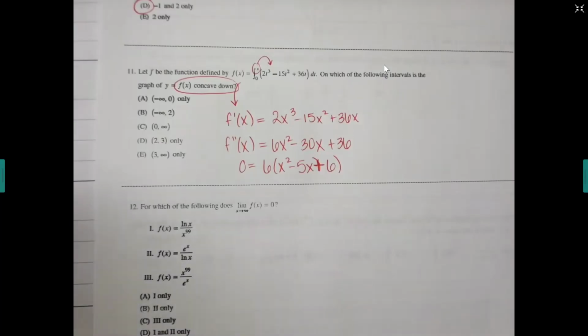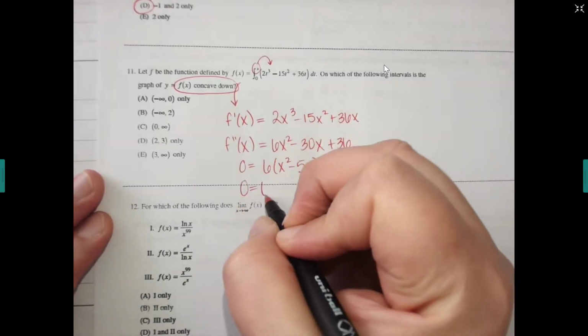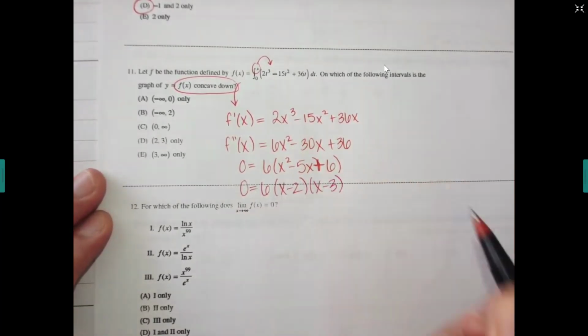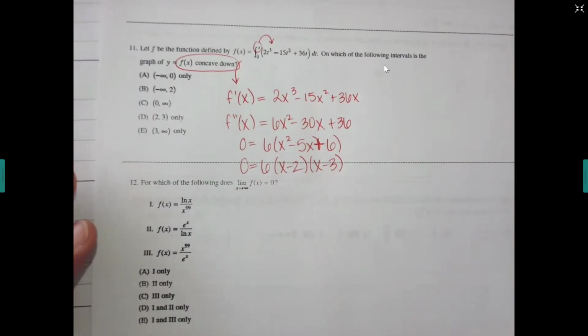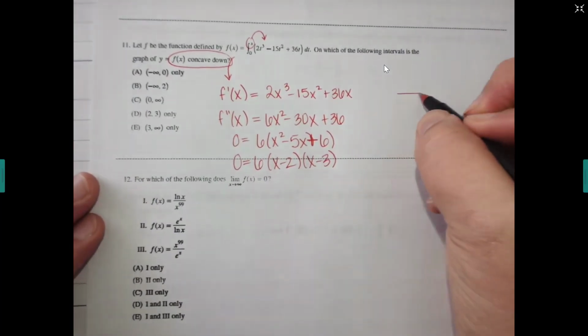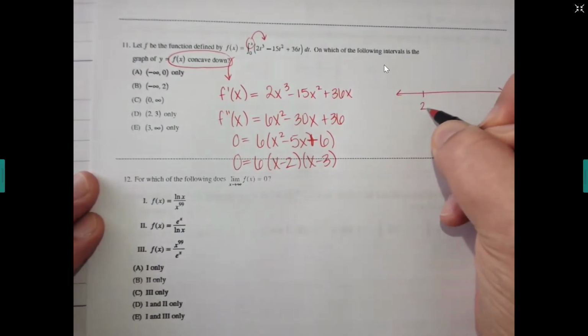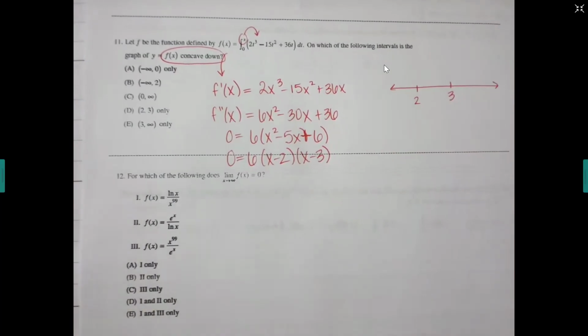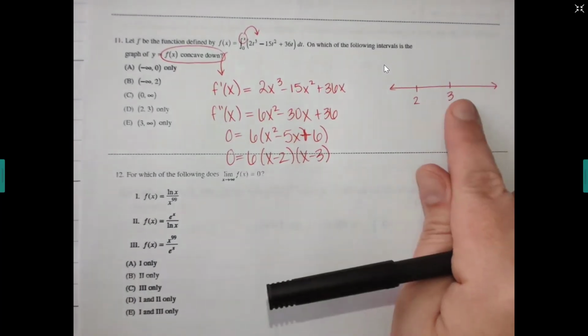So what do I want? 2 and 3. Very good. Now it'd be a minus 2 and a minus 3. Okay, but remember, if that third number is a plus, your signs have to match. So number line it over here. 2 and 3 go on your number line. Should I include a 0 for the 6 on the outside? No, because it doesn't have an x with it. Very good. Okay, then bigger than 3, let's say I pick 4.